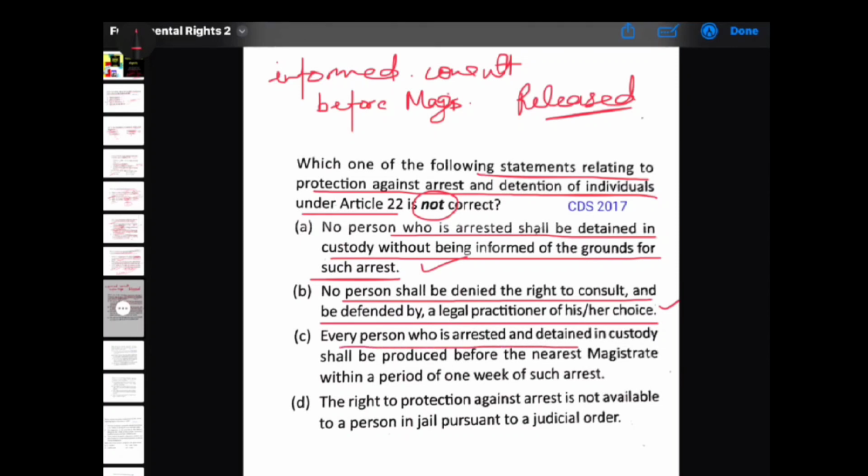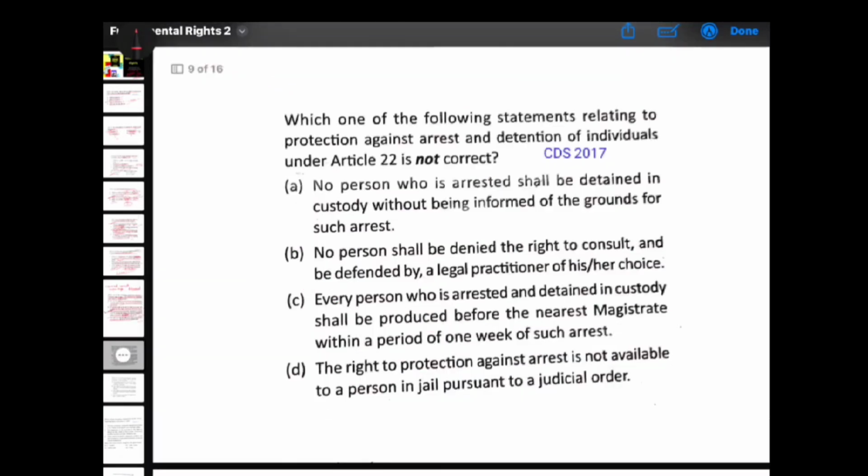No person shall be denied the right to consult and be defended by a legal practitioner of his choice. Yes, correct. Every person who is arrested and detained in custody shall be produced before the nearest magistrate within a period of 1 week of such arrest. No, the time for this is 24 hours. The right to protection against arrest is not available to a person in jail pursuant to a judicial order. Yes. So C is not correct and this is your answer.